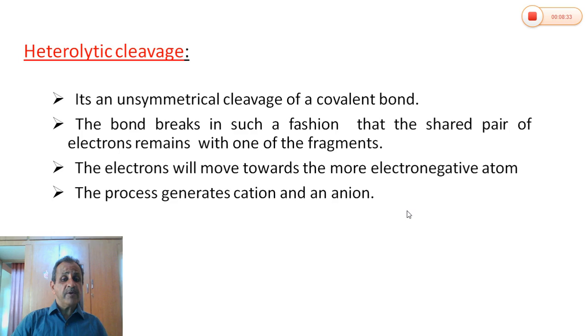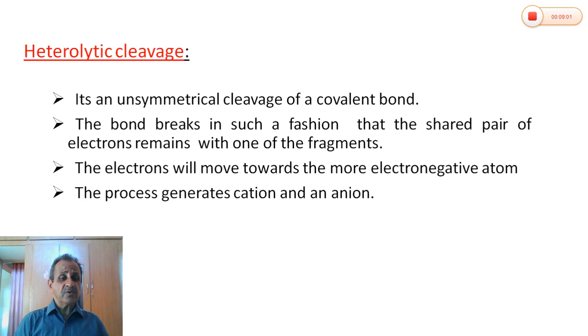So during homolytic bond cleavage, free radicals are generated. Generally, in photochemical reactions free radicals are generated, and in thermal reactions homolytic bond cleavage takes place. When the reactants are generally in the gaseous state, homolytic bond cleavage takes place.